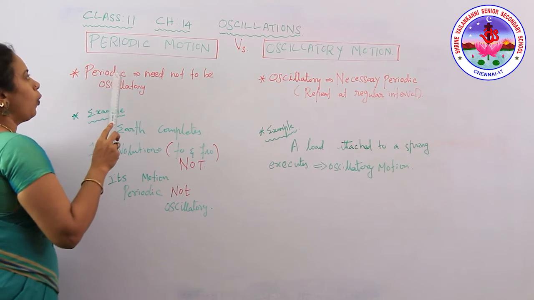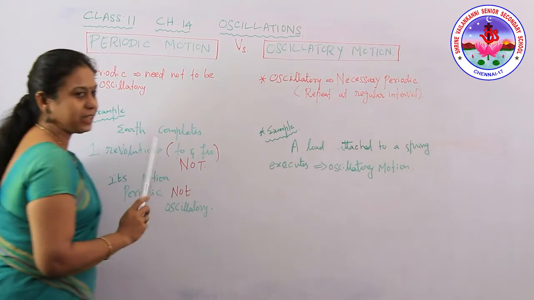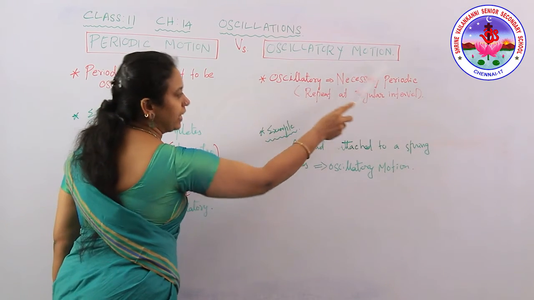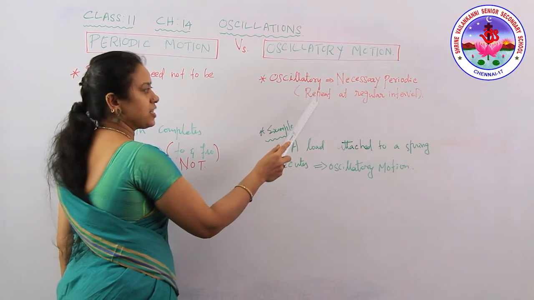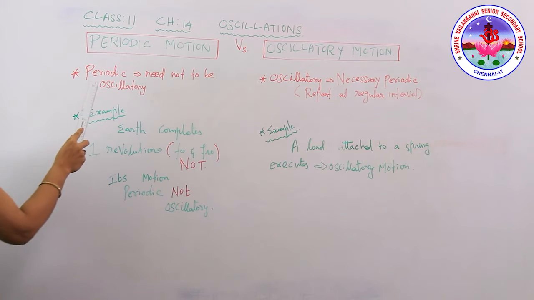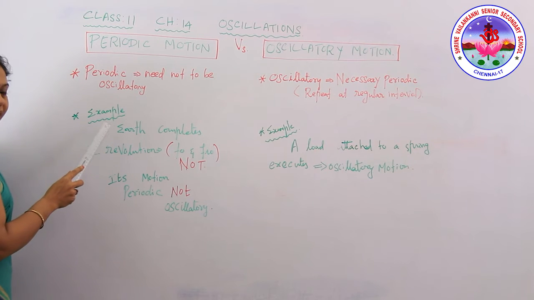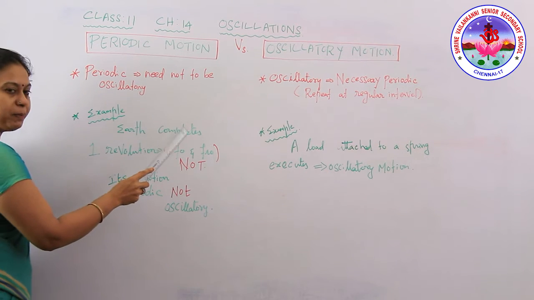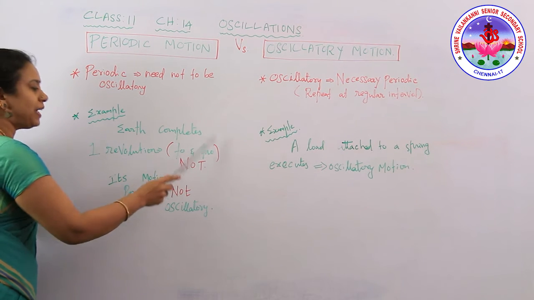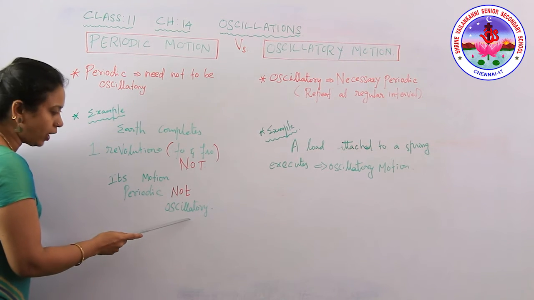Yes students. Now we'll see the difference between periodic motion and oscillatory motion. Oscillatory motion is necessarily periodic, that means it has to repeat at regular intervals. Periodic motion, however, need not always be oscillatory. For example, the earth completing one revolution is not a to and fro motion. That motion is periodic but not oscillatory.